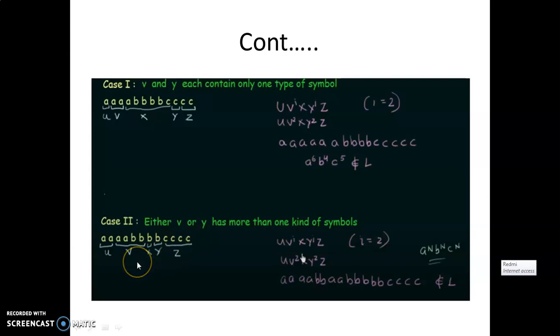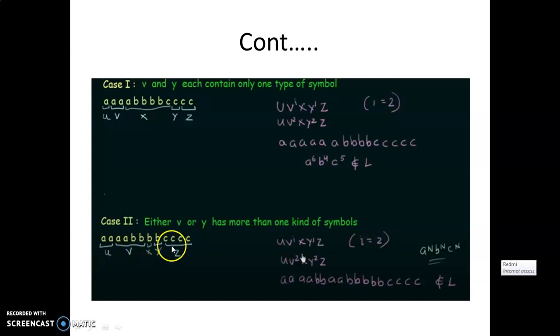So in this way we have divided the given string into 5 parts. V here contains more than one kind of symbol. So I have considered V having A symbol also and B symbol also. So V is 2 times A, BB, and before that is 2A.